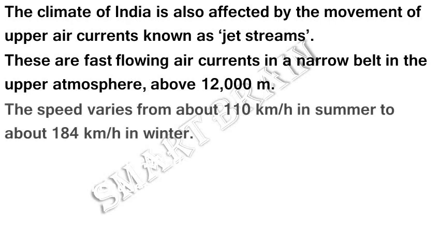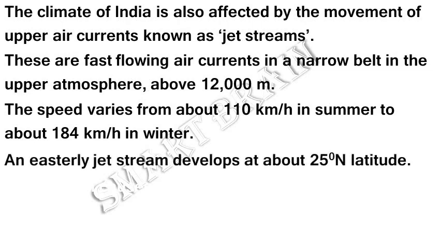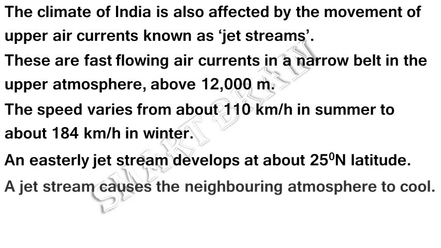The speed varies from about 110 kilometers per hour in summer to about 184 kilometers per hour in winter. An easterly jet stream develops at about 25 degrees north latitude. A jet stream causes the neighboring atmosphere to cool.